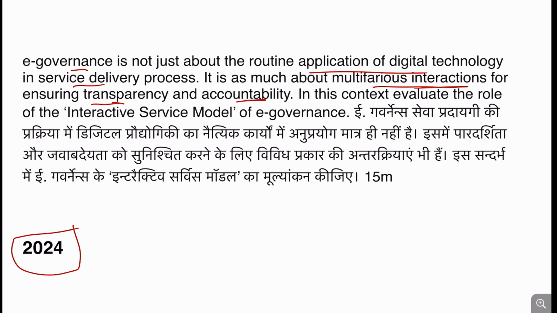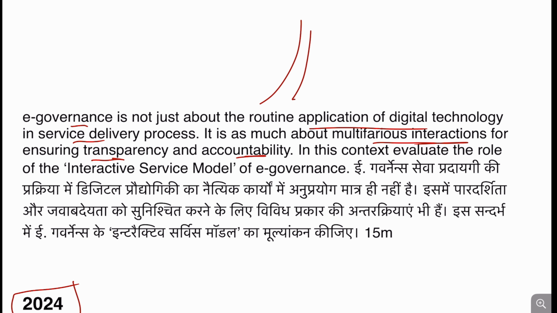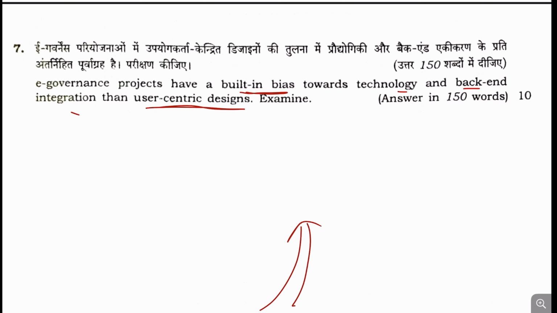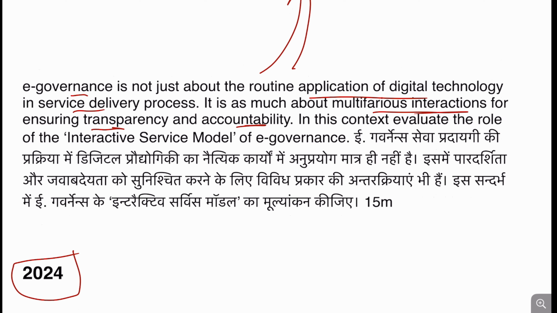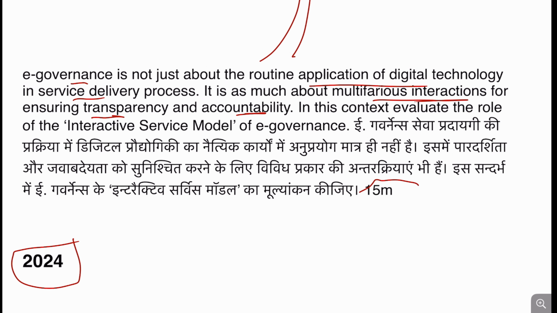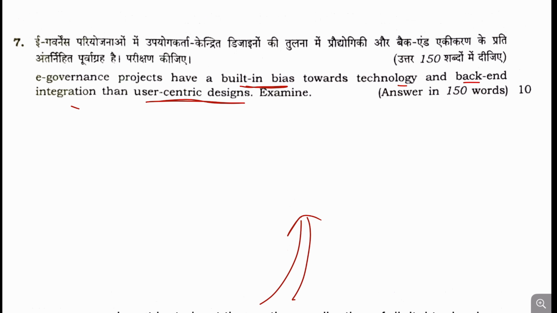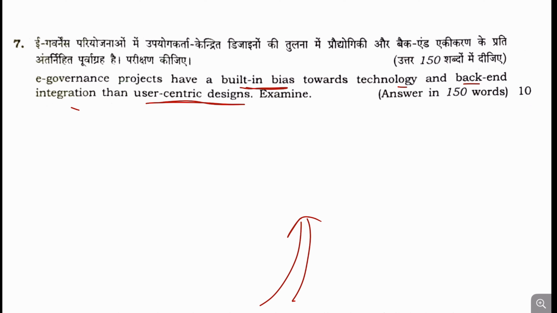So the same question has been worded differently. The wordings have been changed, but the question remains the same, right? And now the question has been asked as a 10-marker, while in 2024 it was a 15-marker. So this question is in the line of UPSC.